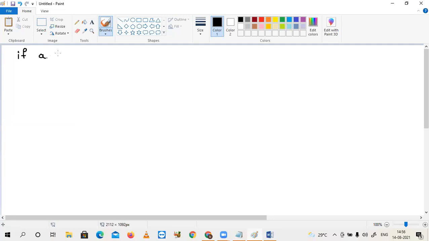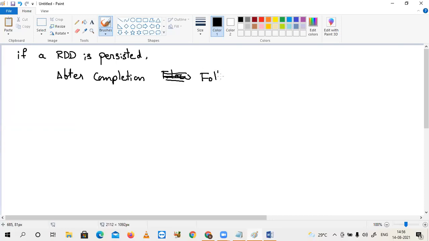If an RDD is persisted, after completion of following RDD execution also, the persisted RDD is available in the RAM.